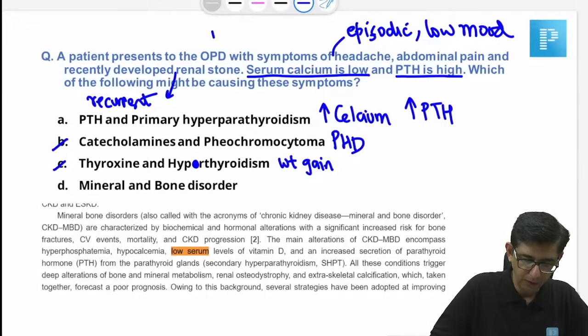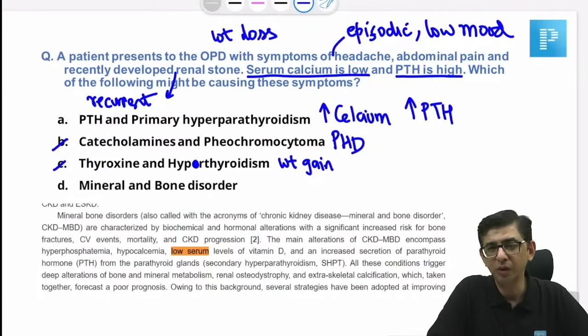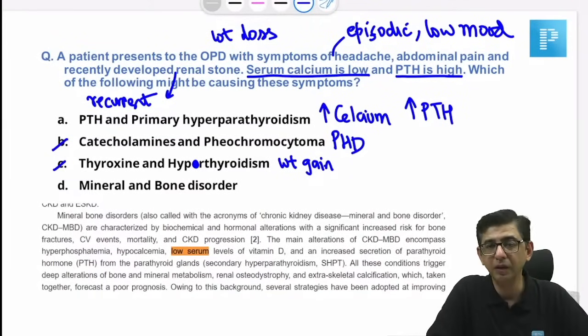Weight loss also. Okay, okay, weight loss in the question. Fine. I would just like to rule out that stones, bones, and groans thing. Was there any mention of any psychosis in the question? No, no, Amrit, I agree with you.